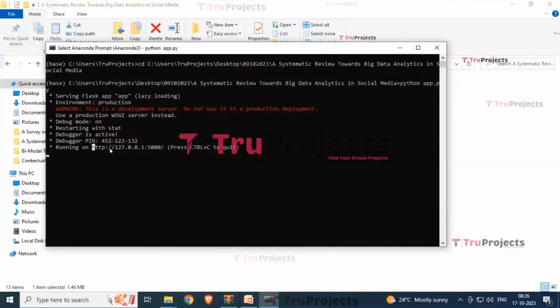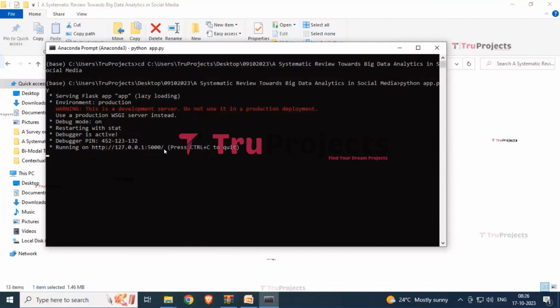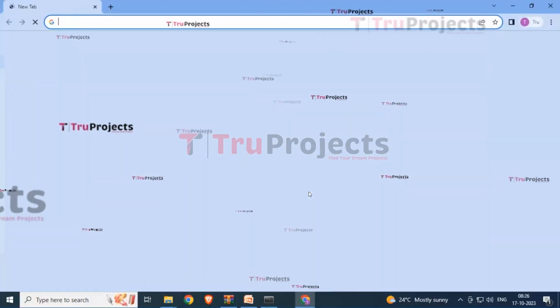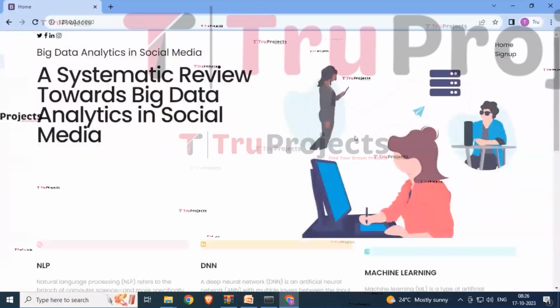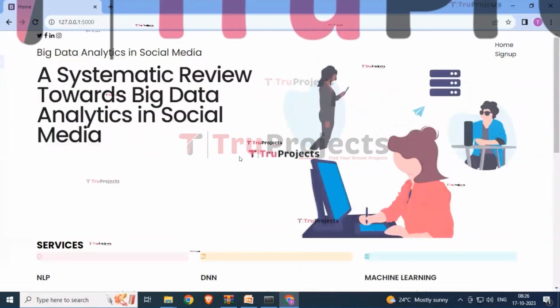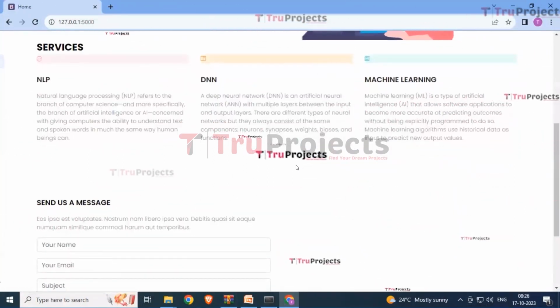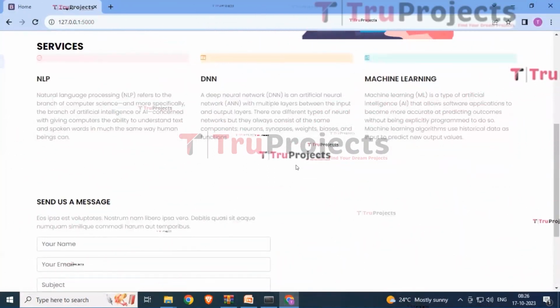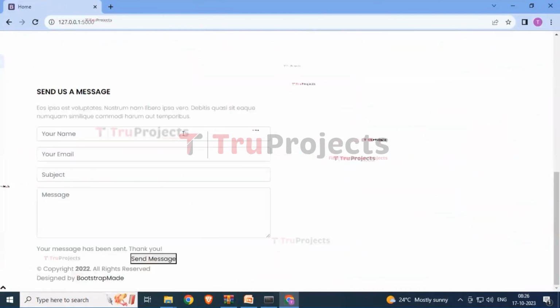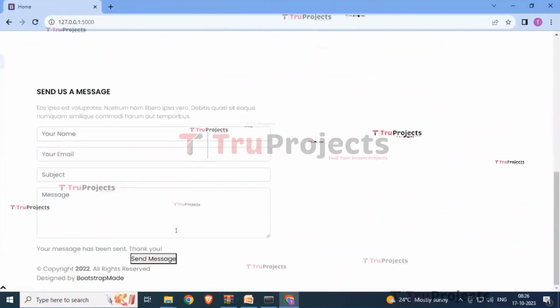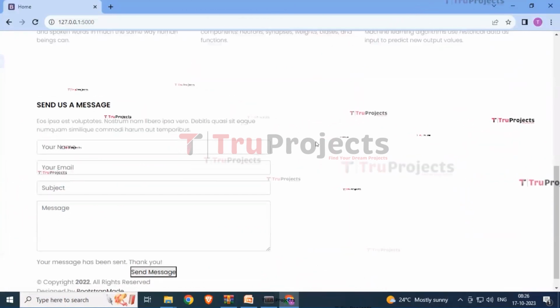So now here you can see that the link has been posted over here. Just select this link and copy this link and paste it into any of the browser. Here I am using Chrome. So here you can see that this is our home page for the systematic review towards big data analytics in social media. It is showing the services for the NLP, DNN and machine learning. By entering your name, your email ID, your subject and your message, you can send the message to them.